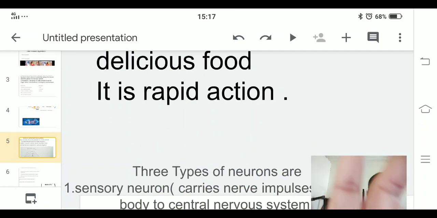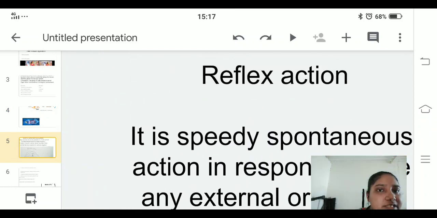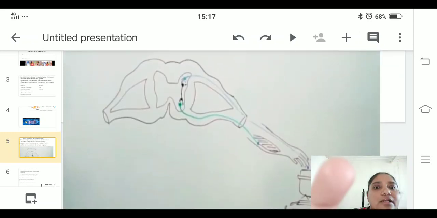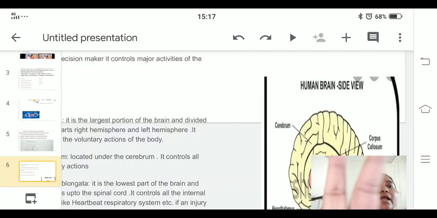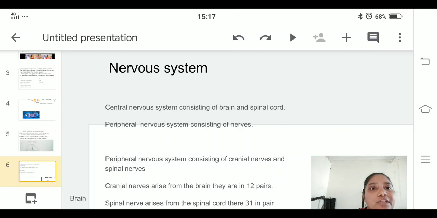Then we went to reflex action. Now I think you are able to define it and write it down. The next one: the nervous system is divided into two, CNS, the central nervous system, and PNS, the peripheral nervous system.